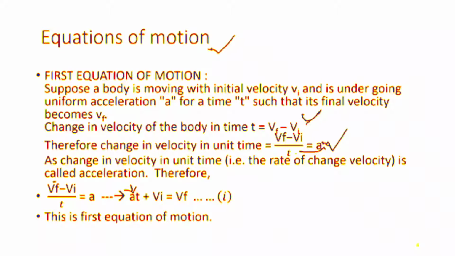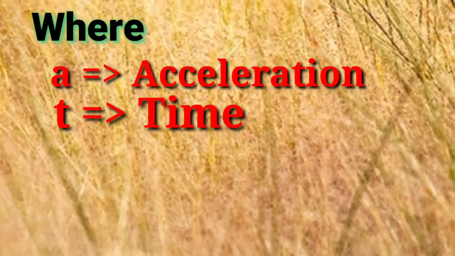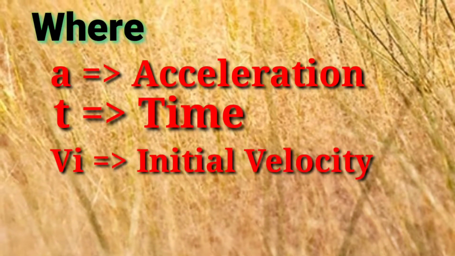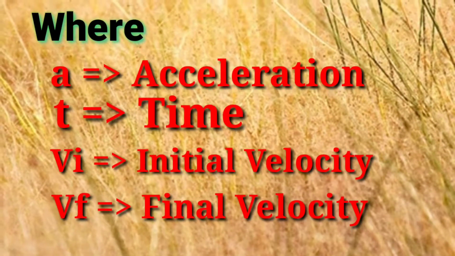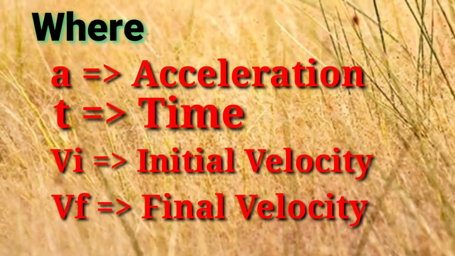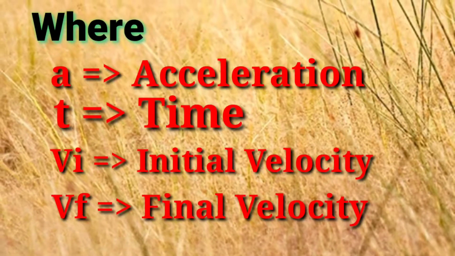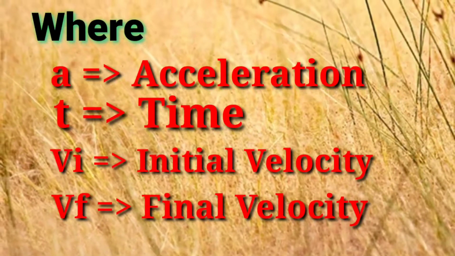So in this equation there is a question: what is a, what is t, what is Vi and Vf? Let me explain, students. a is acceleration, t is time, Vi stands for initial velocity and Vf is final velocity. But there is another question, students: how would we recognize initial velocity and final velocity?